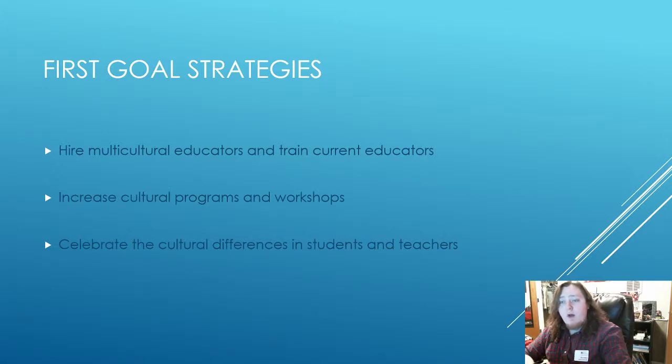The second strategy we're going to talk about is to increase cultural programs and workshops. Programs more so for students, and workshops more so for educating teachers how to be multicultural in their classroom. And creating these programs and workshops that are dedicated to multiculturalism is going to be a great way to help achieve goal number one. Strategy number three is to celebrate cultural differences in students and teachers. If a teacher gets to know their students and the students' backgrounds, that's going to be an essential facet for goal number one.